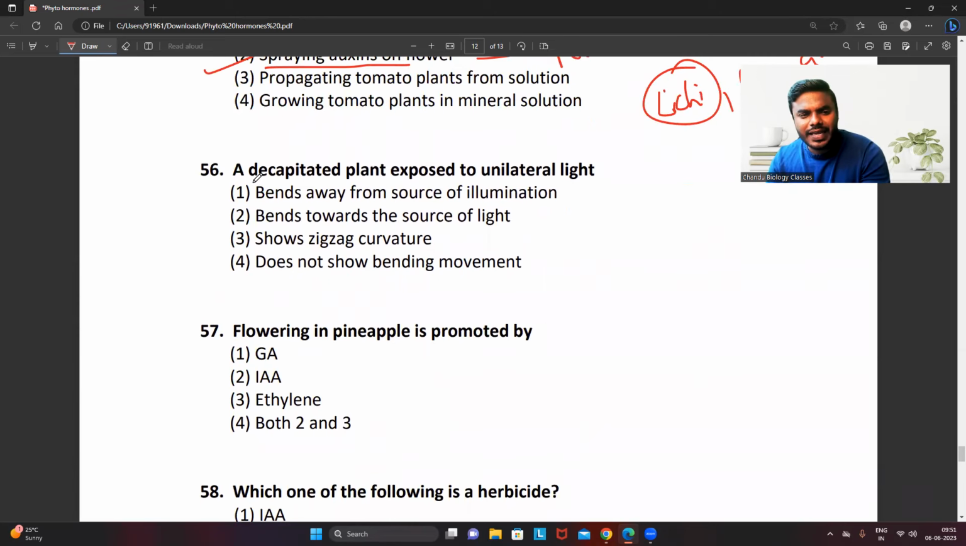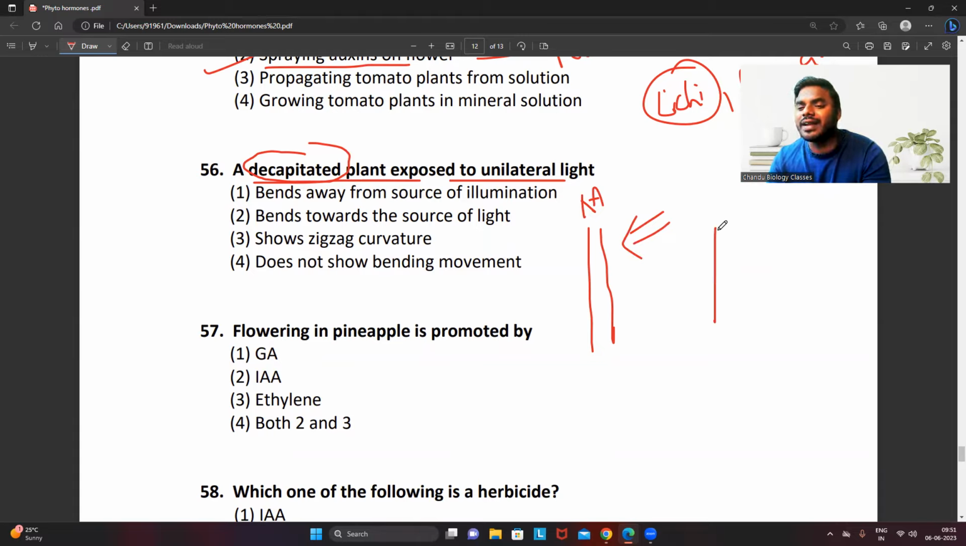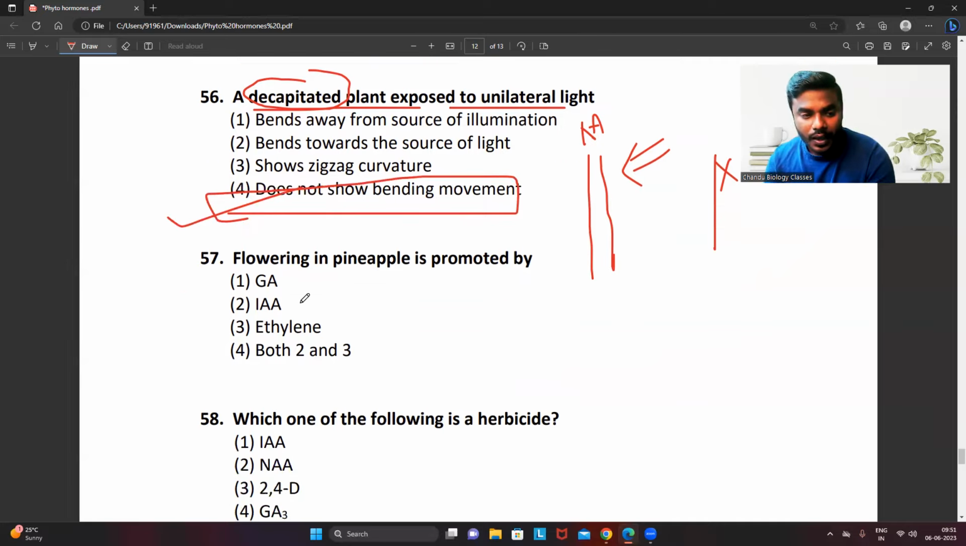A decapitated plant exposed to unilateral light. What did I tell you, friends? First of all, you have to remember, they are using the word decapitated. There is no cap, no tip, which means no auxin. Without auxin, with exposure to the unilateral sunlight, do you think it will bend? It will never bend because there is no tip. Hence, the direct answer is that it does not show a bending movement. Hence, the correct answer is 4.